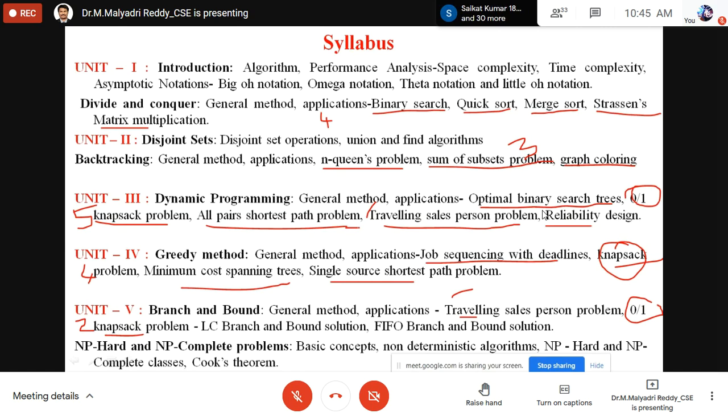Okay, sir. So while implementing the algorithms in a simple language like C language, we can trace out that algorithm.